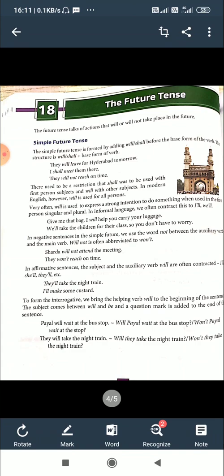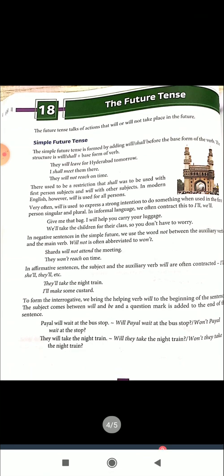In informal language we often contract this: I will, we will, that is I apostrophe double L and we apostrophe LL. We will take the children for their class, so you don't have to worry. So here we will, the contracted form is we apostrophe double L.